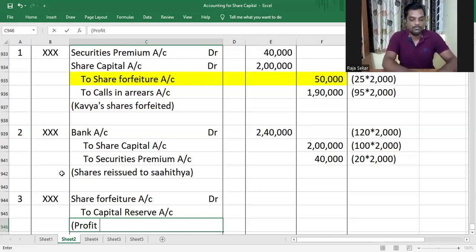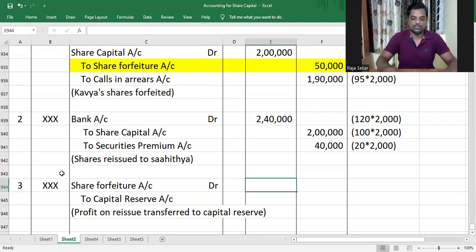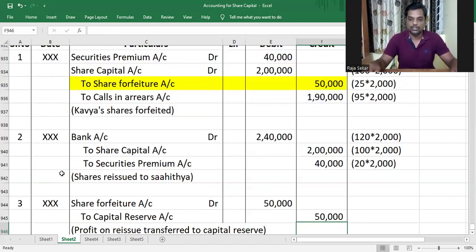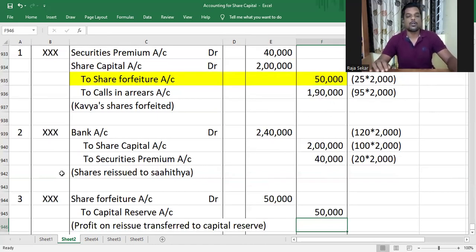Profit on reissue transferred to capital reserve account is 50,000. How did you get the 50,000? It is 50,000 minus the loss on reissue of 0, which is 50,000. Understood or not, my dear children?